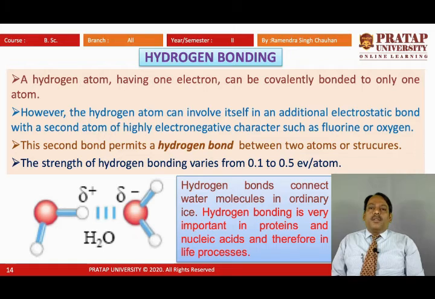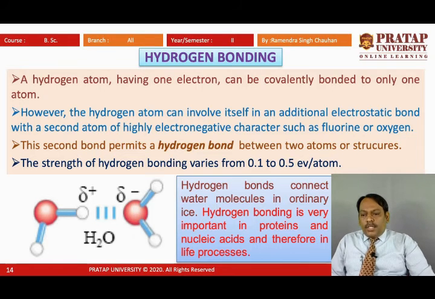Now the fifth one is hydrogen bonding. A hydrogen atom having one electron can be covalently bonded to only one atom. What is hydrogen bonding? There is an additional bond of hydrogen formed. If we are considering an H2O molecule, what is there? That hydrogen is making a bond with one oxygen.